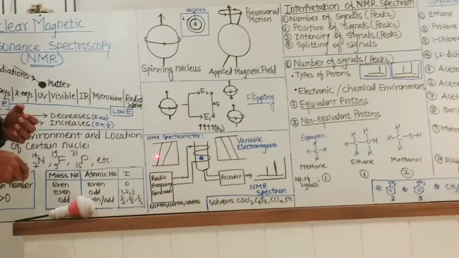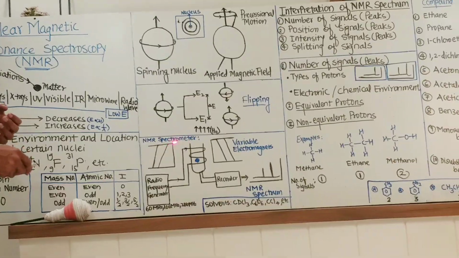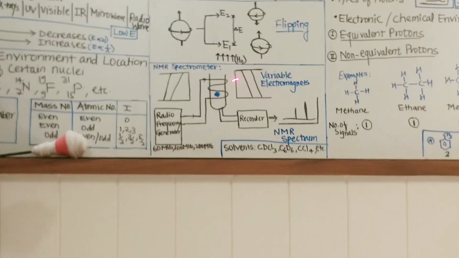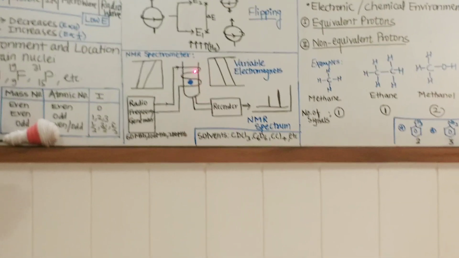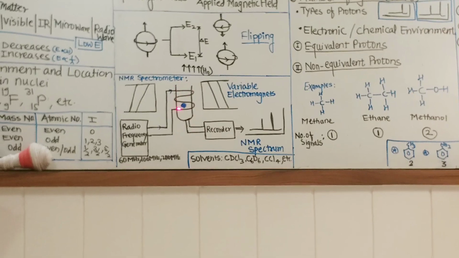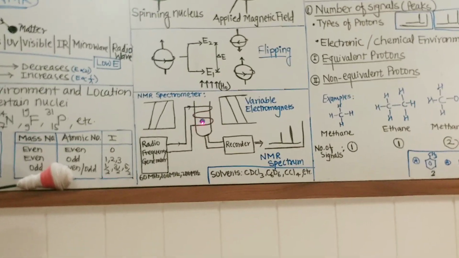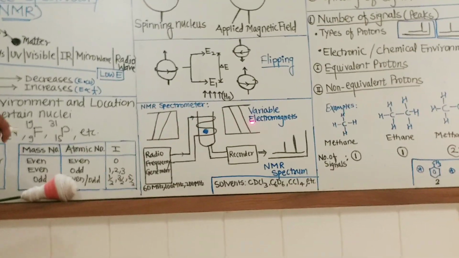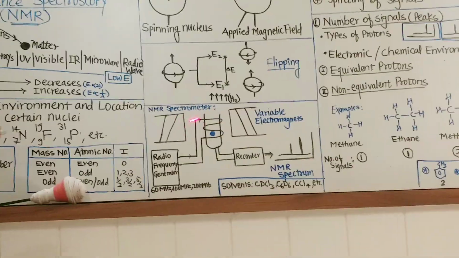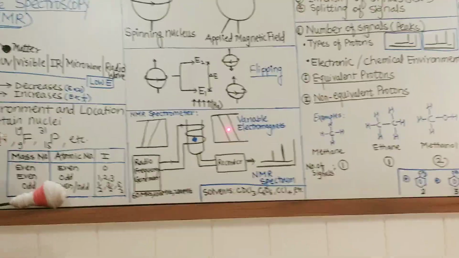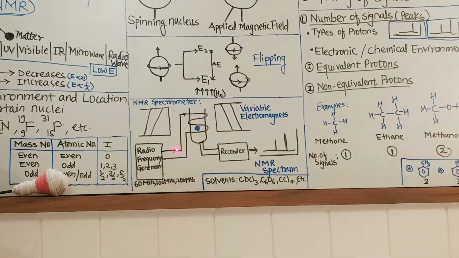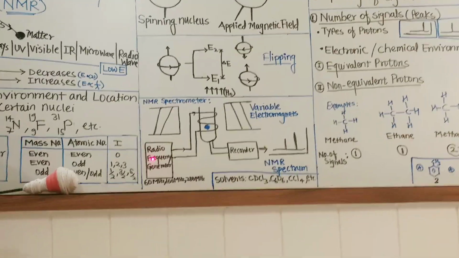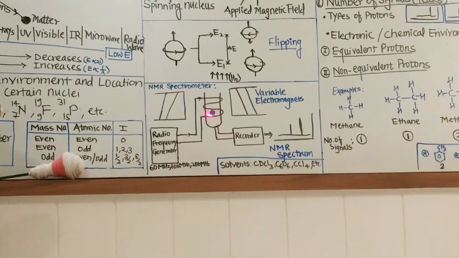Let us discuss the NMR spectrometer. This is a diagrammatic representation of an NMR spectrometer. In this NMR spectrometer, this is the sample tube. You can see that this is the sample. This sample is in the presence of variable electromagnets. These are two variable electromagnets, and a constant radio frequency is incident on this sample.